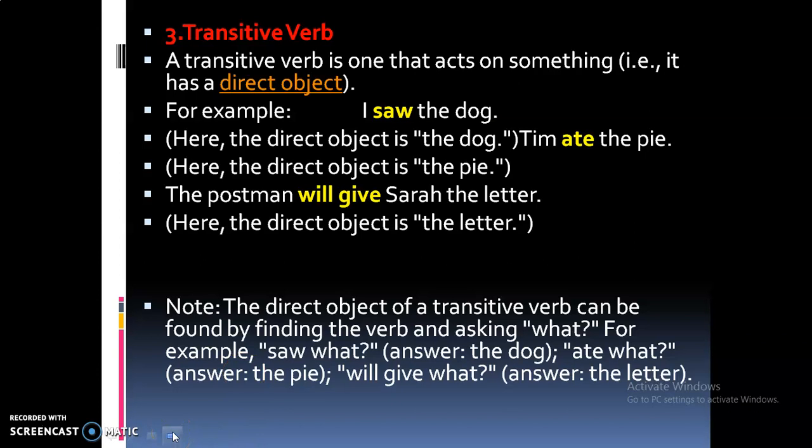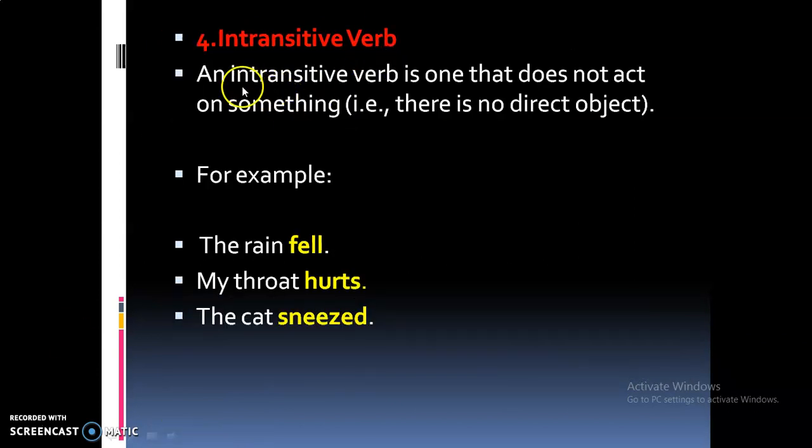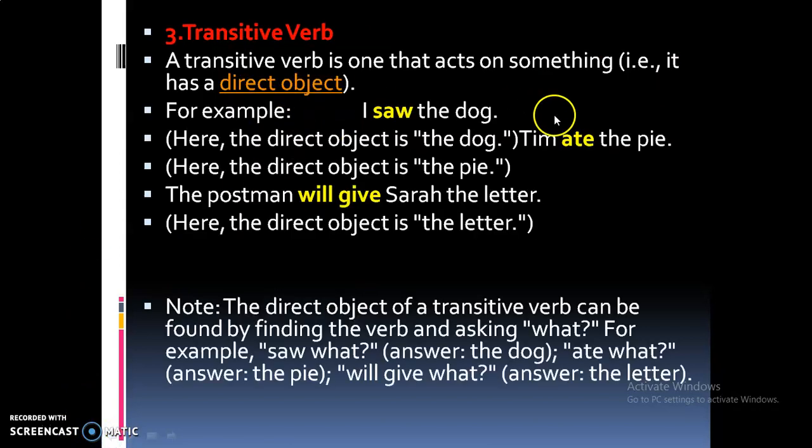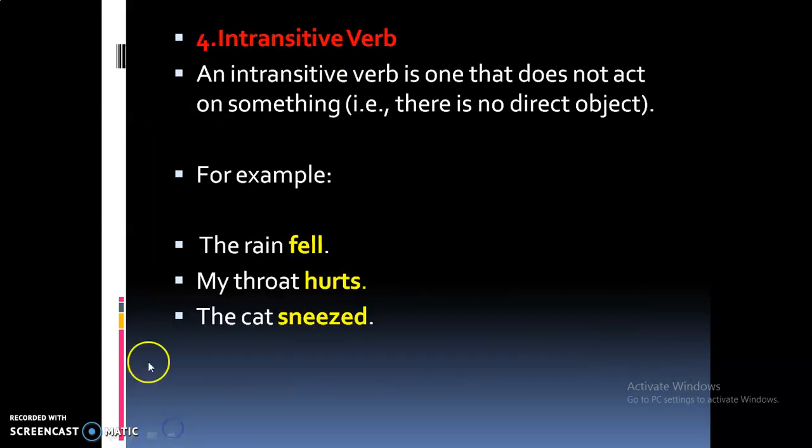So now let us see what is intransitive verb. See, an intransitive verb is one that does not act on something. What is transitive verb? Transitive verb is one that acts on something. That is, it has a direct object. And an intransitive verb is one that does not act on something. That is, there is no direct object. Very simple. For example, the rain fell. My throat hurts. The cat sneezed. So fell, hurts and sneezed are intransitive verbs. So intransitive verb has no direct object.